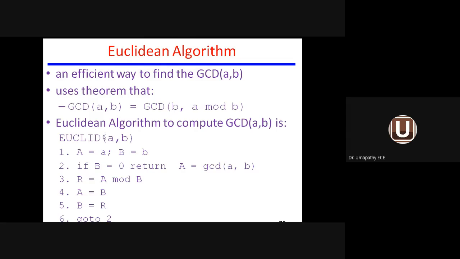Now let us see how to compute the GCD of A comma B, as given below.